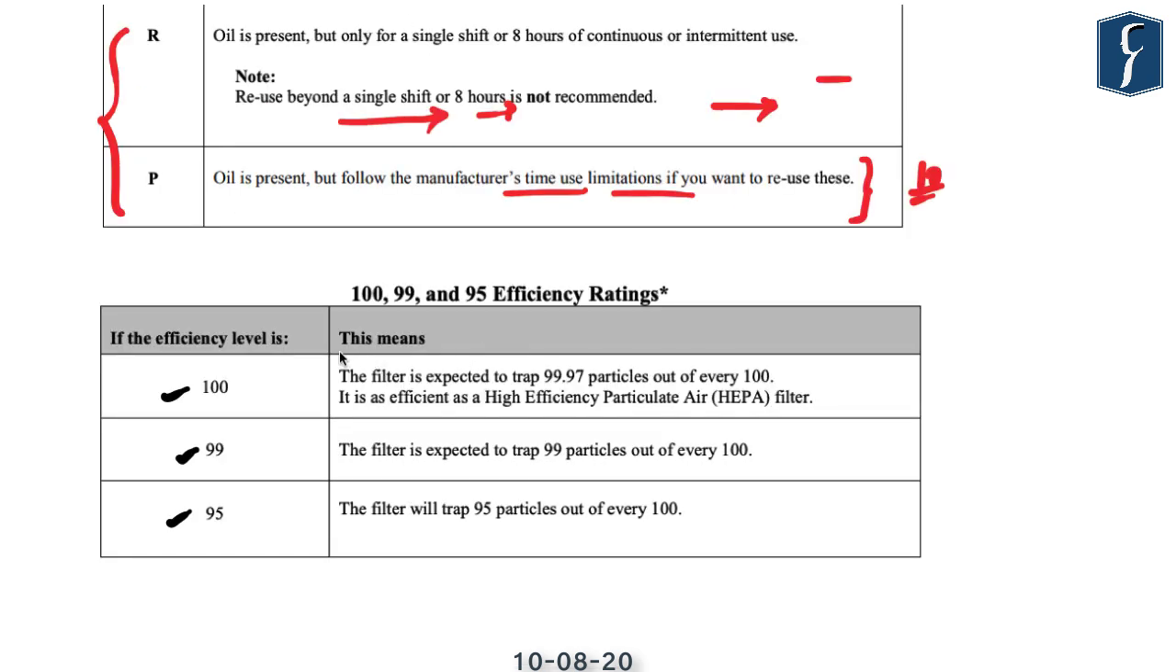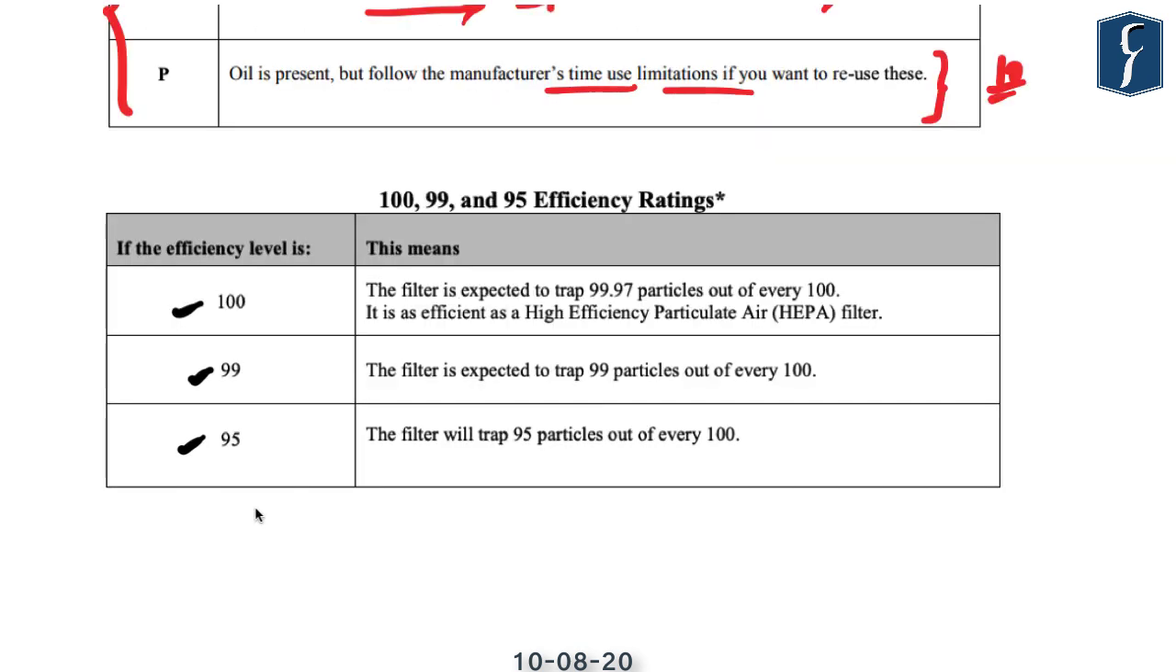And then all these three, N, R and P, are associated with numerals 100, 99 and 95. And these numerals are known as efficiency ratings. Basically these numbers denote the percentage up to which these masks are capable of filtering the air. 100 means the filter is expected to trap 99.97%. So practically 100% of the particles can be filtered by N100. Similarly, N99 can filter or trap up to 99% of the particles, and N95 can trap 95% of the particles.